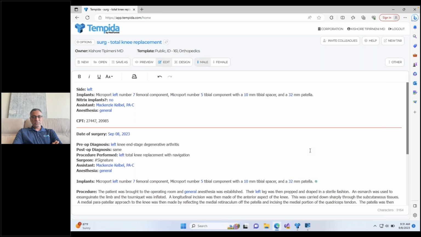Super. There's a couple of other questions in the questions section. One is, what are the implications for using Tempida in a locally hosted electronic health record versus an Azure hosted, for example? Yeah, I understand the question. The answer is it doesn't matter.